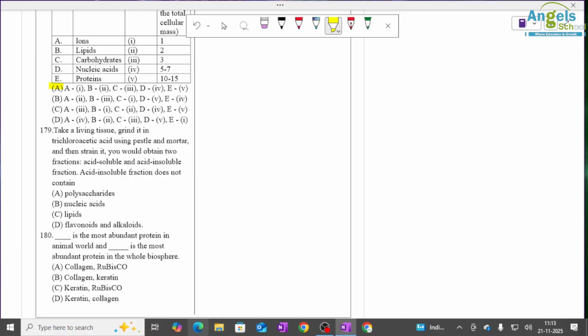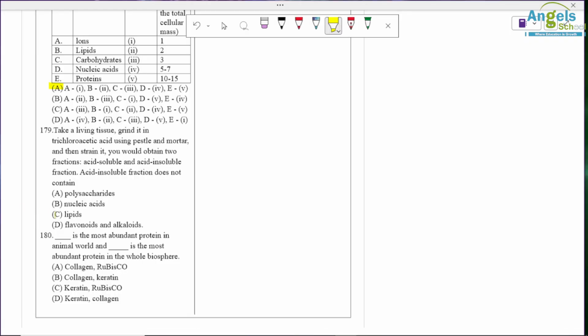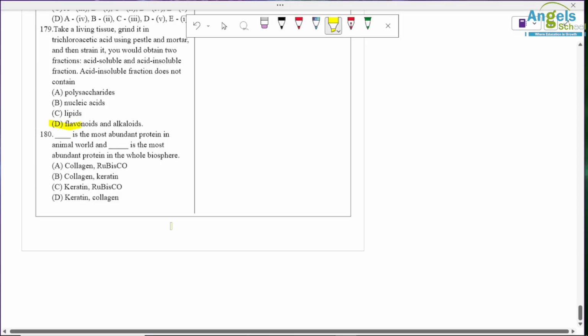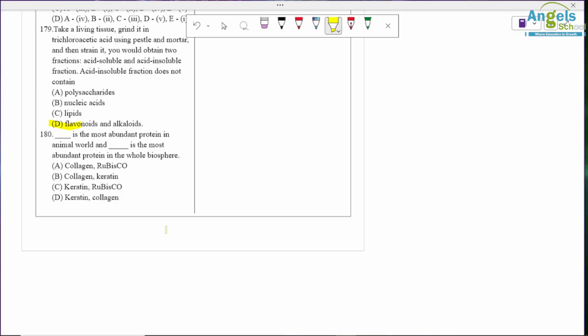Take a tissue and grind it in trichloroacetic acid, and you have to separate acid insoluble and soluble fractions. So the acid insoluble fraction does not contain... Okay, so in the acid insoluble fraction polysaccharide, nucleic acid, and lipid are present, but flavonoids and alkaloids are not present. Question number 180. Dash is the most abundant protein in the animal world, so it is collagen only, and dash is the most abundant in the whole biosphere, so it is rubisco only. So option A is correct.